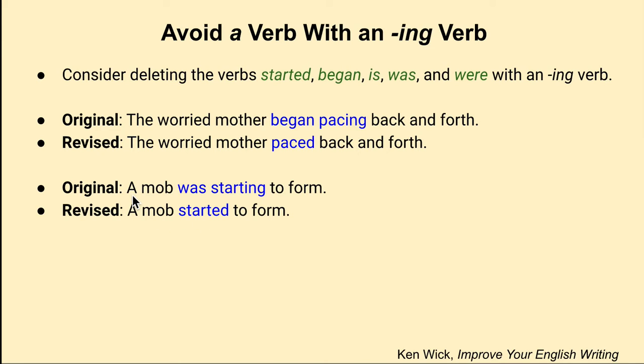So this second example goes from a mob was starting to form as the original to the revised a mob started to form. We can even revise this further to a mob formed. So probably if you wrote this original, one of these two revised sentences is shorter and better than the original.